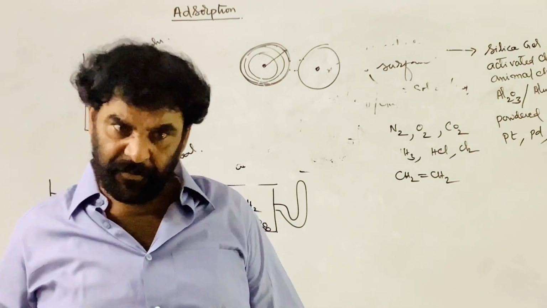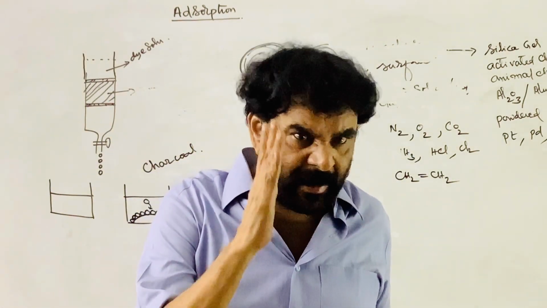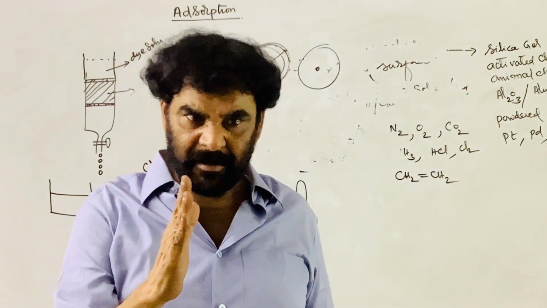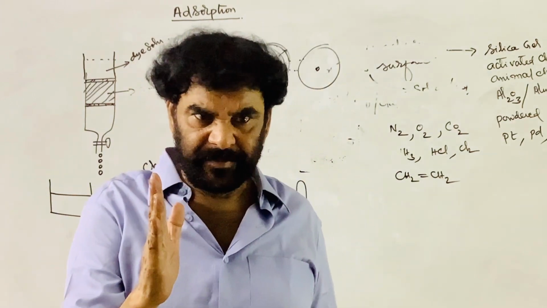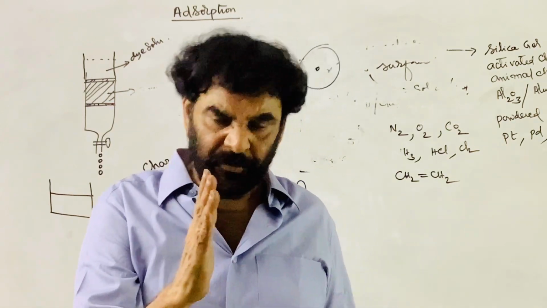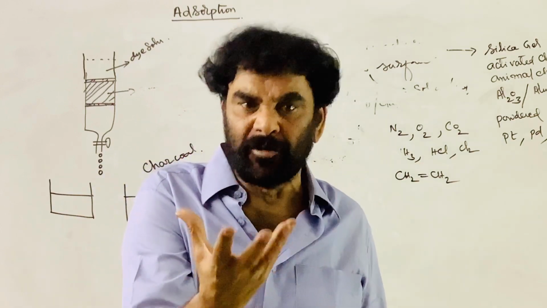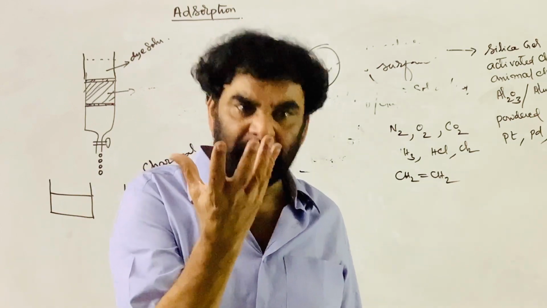The molecular surface of a molecule is active. I told you there is no difference between a molecule and an atom as far as this phenomenon is concerned. If you say atom, there may be only one nucleus. If you say the word molecule, that is a group of atoms, there are many nuclei, more than one.